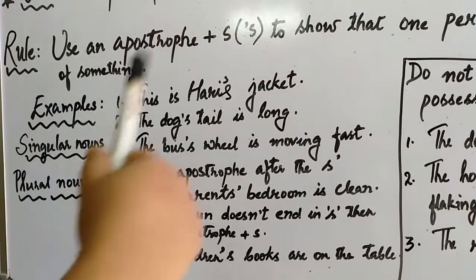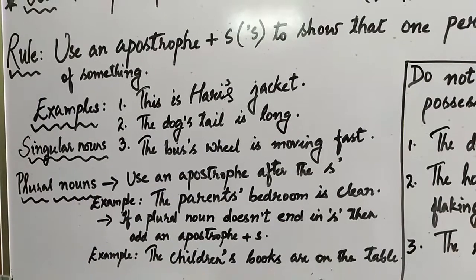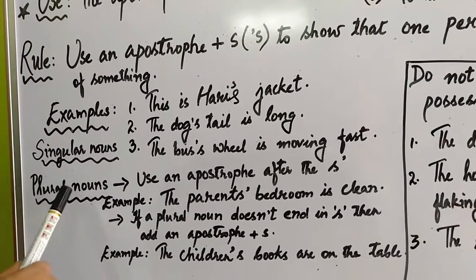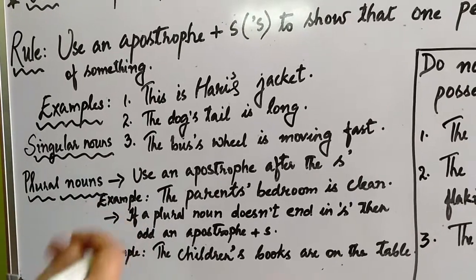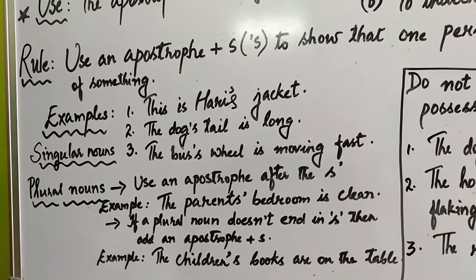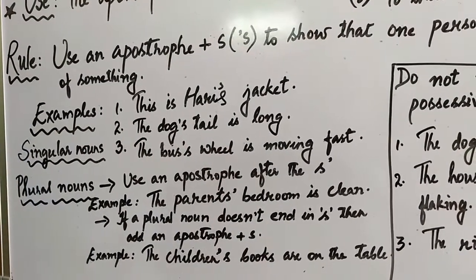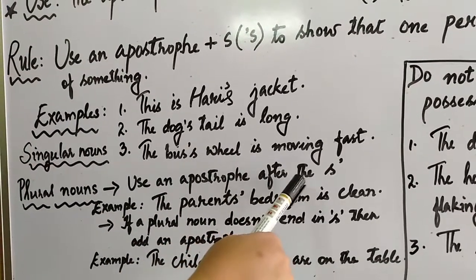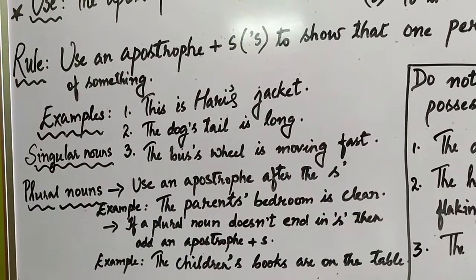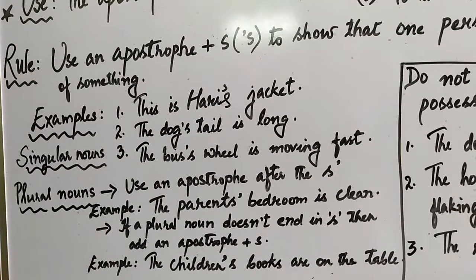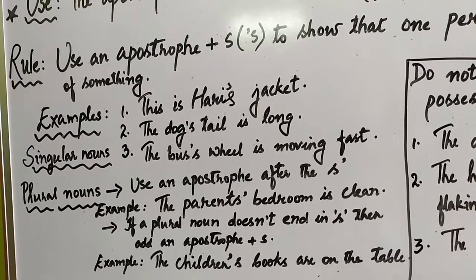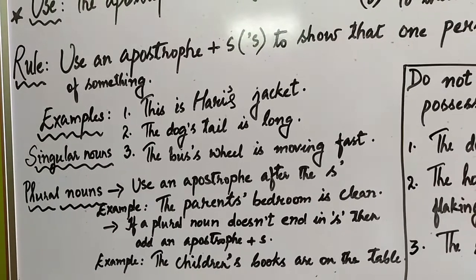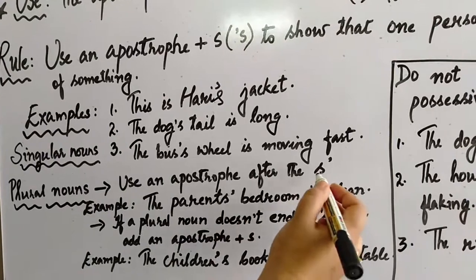I want to move ahead and teach you what happens in terms of plural nouns, and how we are supposed to use an apostrophe with plural nouns as well. Use an apostrophe after the S. All of us know that plural nouns end with S, sometimes S, ES, IES, VES. So at the end you will always find S.